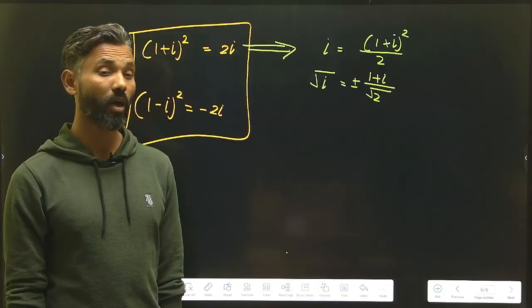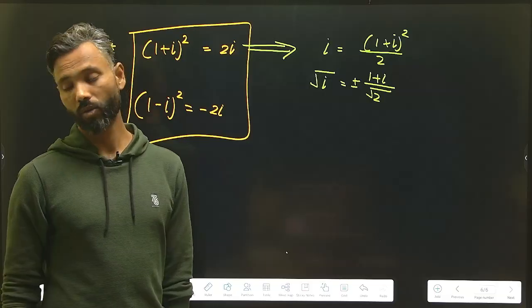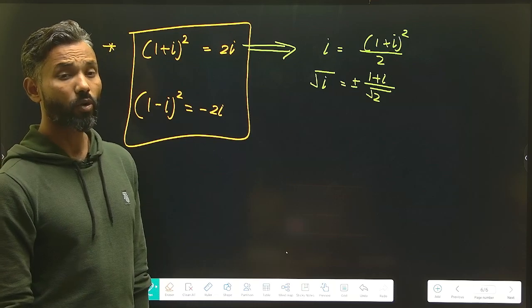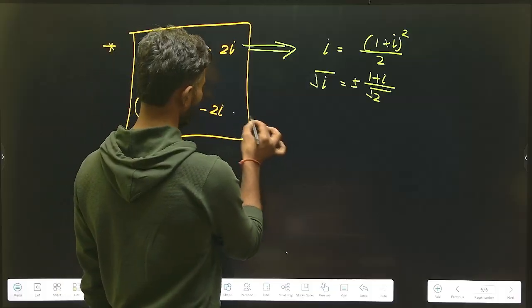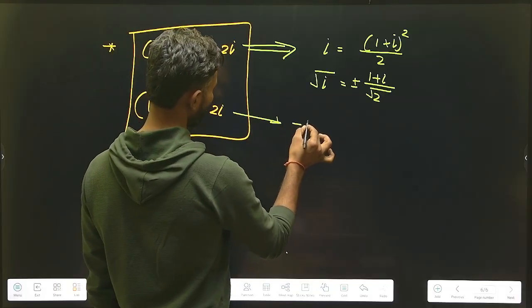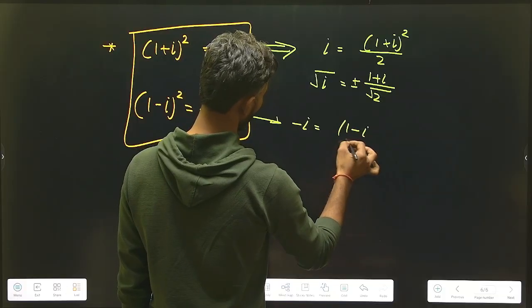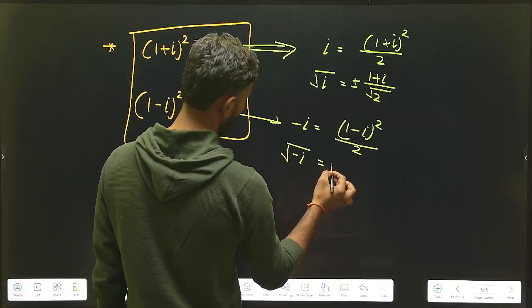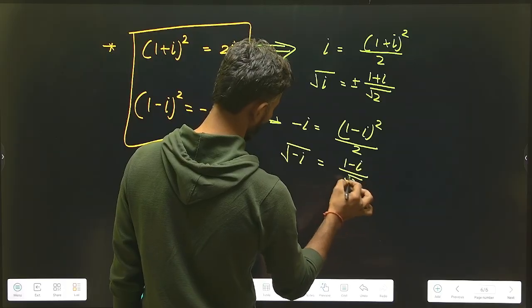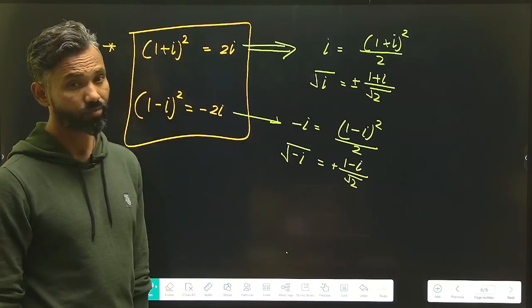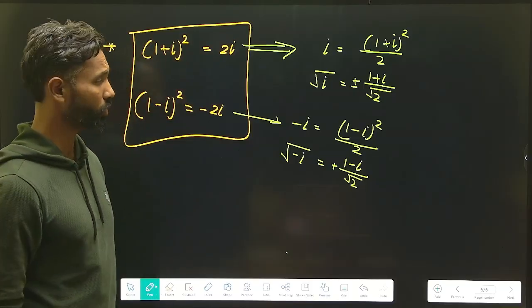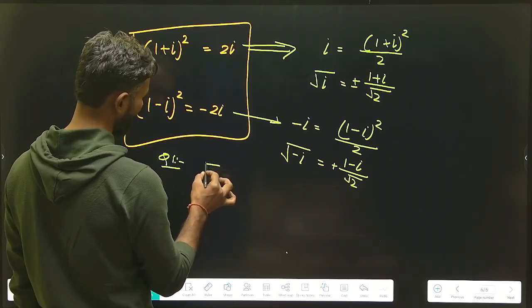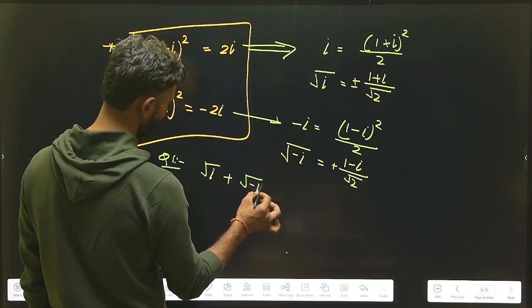It has been asked previously in the NDA question paper. In the same way, it is also asked what is the value of under root minus iota. We can simplify that too. We can say that minus iota is equal to (1 minus iota) whole square upon 2. So under root minus iota will be equal to (1 minus iota) upon root 2 with plus minus. And in one of the question papers it is also asked to calculate the value of under root iota plus under root minus iota.